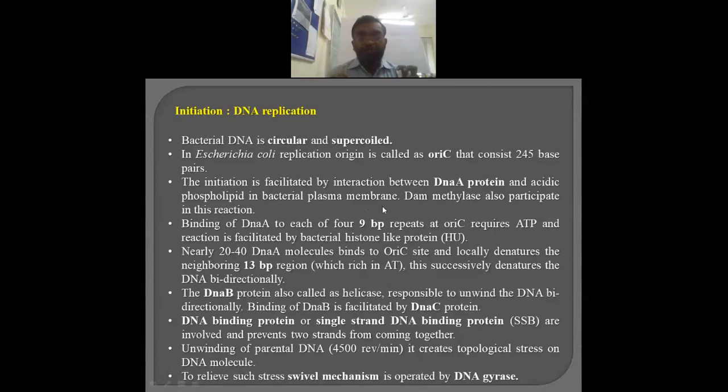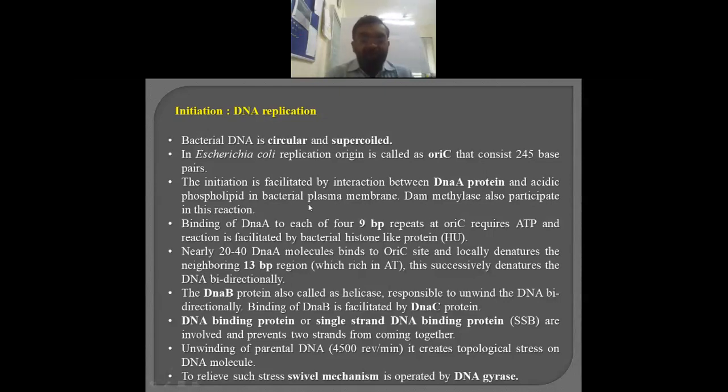Whenever the signal goes that DNA replication should be started, at that time DNA A, phospholipids of the bacterial plasma membrane, and the chromosome ORIC regions form a complex, and this is the initial complex. Where DNA A binds, I already mentioned that there are four 9 base pair repeats at the ORIC region, and along with that there is also a role of bacterial histone-like proteins, which are itself a component of the DNA. Then the 9 base pair ORIC region, and this plasma membrane holds the DNA.